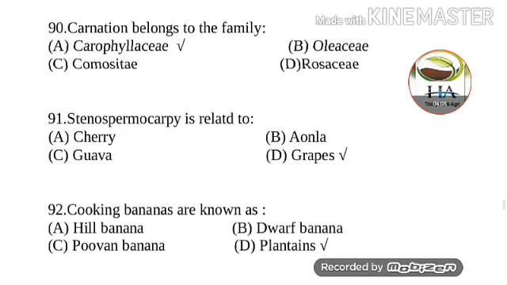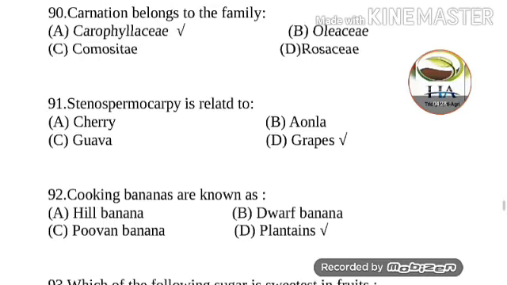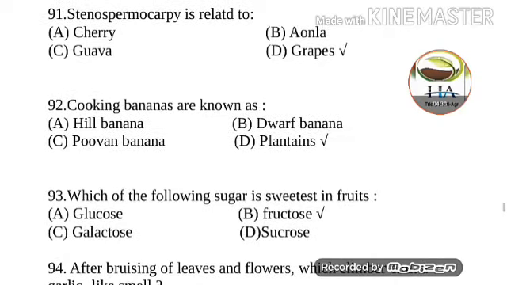Next question is, stenospermocarpy is related to. Options are cherry, aonla, guava, and grapes. So stenospermocarpy is found in grapes. Stenospermocarpy means the seedlessness is due to the abortion of embryo. This one is found in grapes.